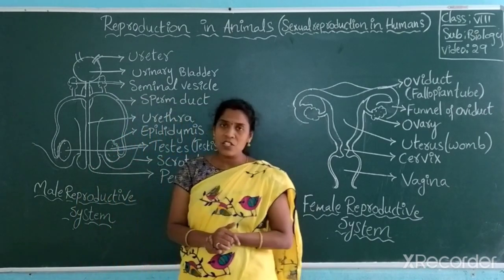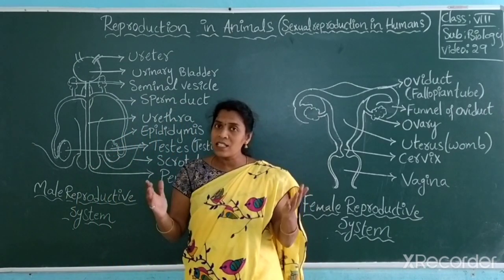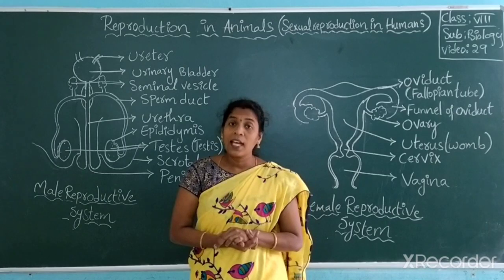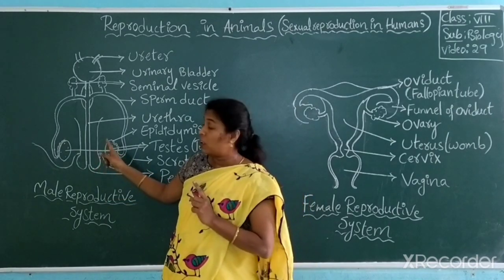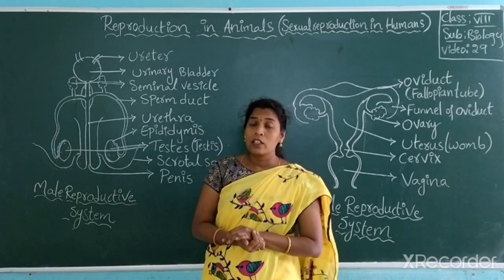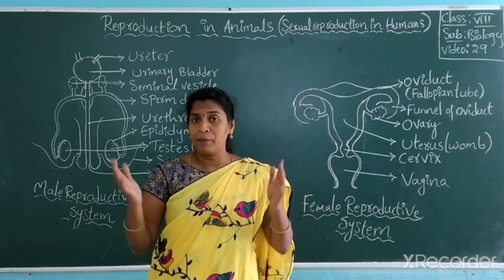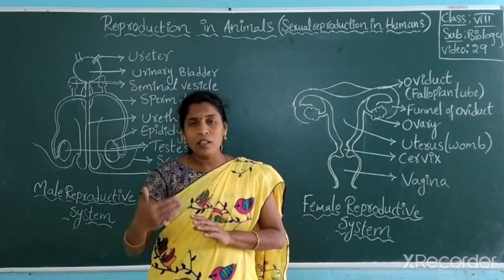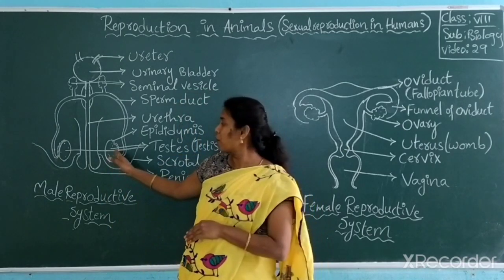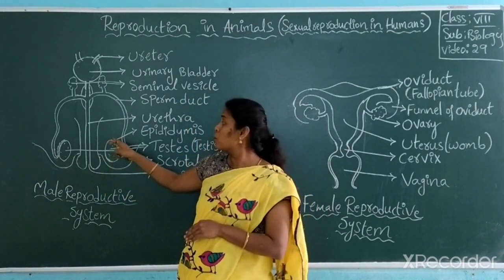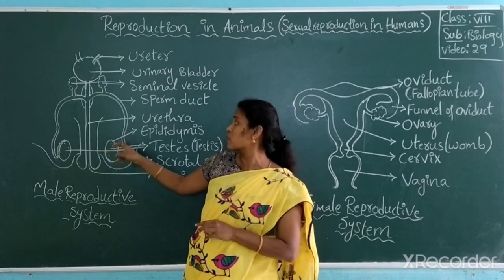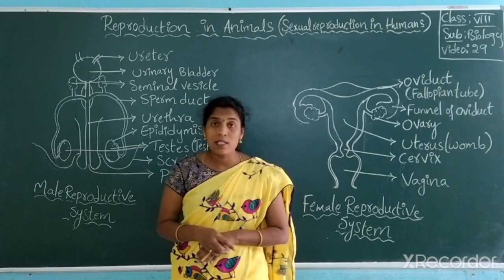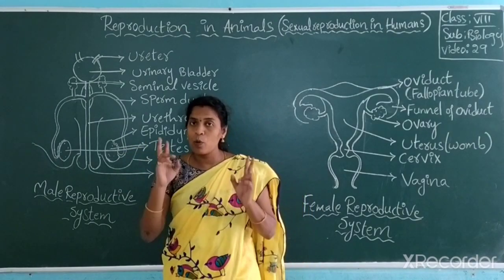Got it? Millions of sperms are produced in the testis. So the first part is the testis. The sperms which are produced in these testes, millions in number, move from here to the next part, where we find a spring-like structure called the epididymis. What is the part called? Epididymis.